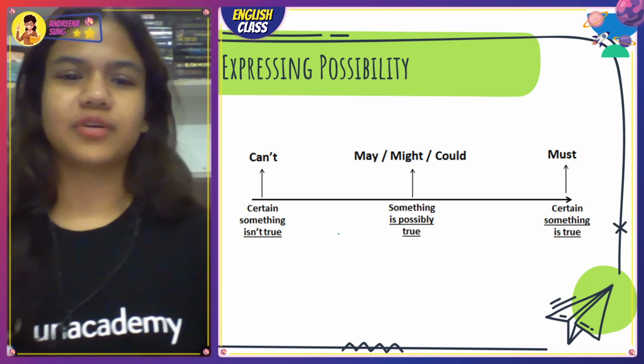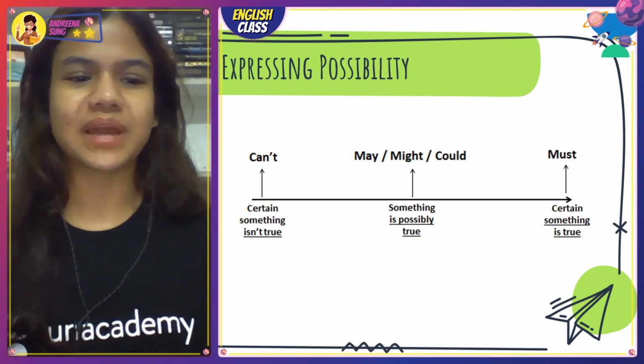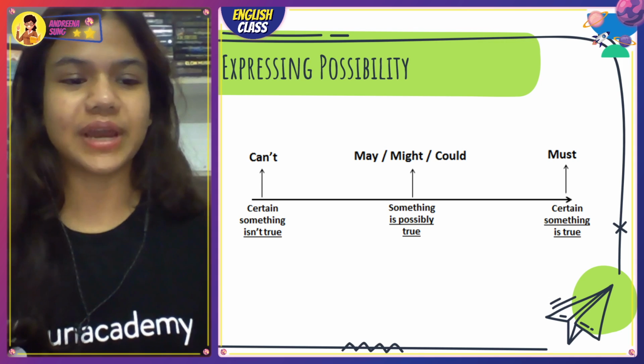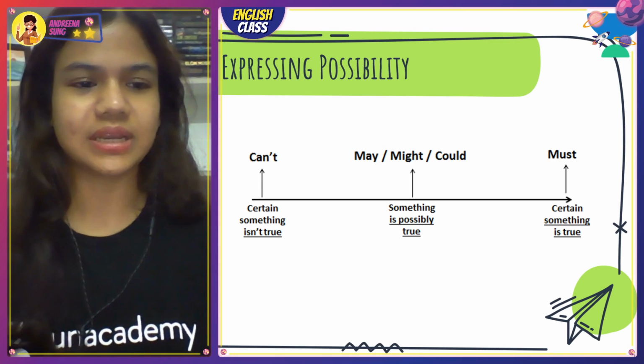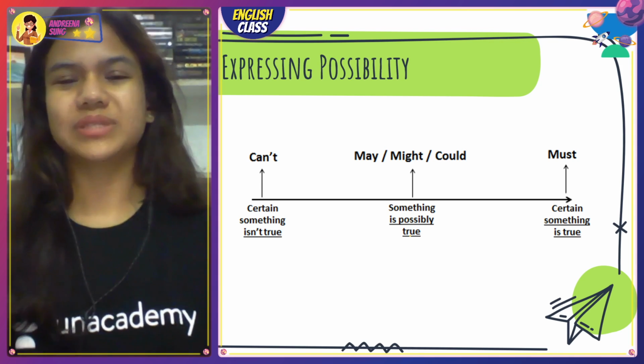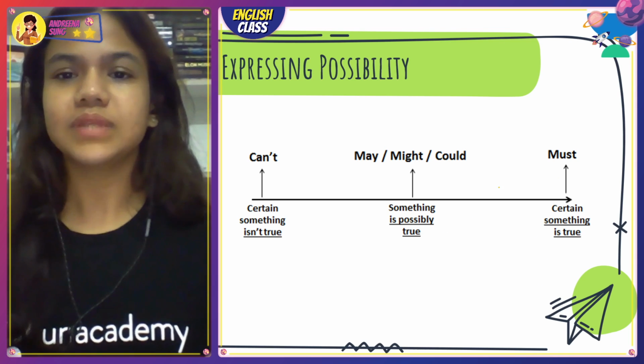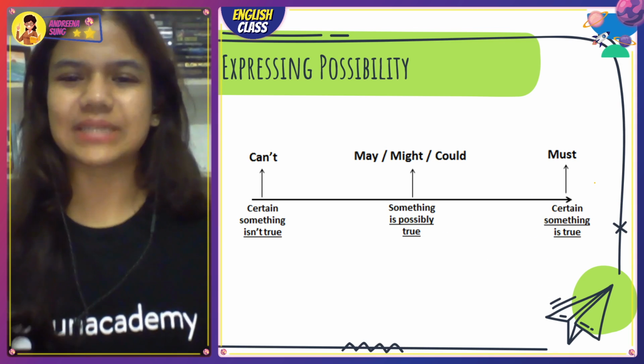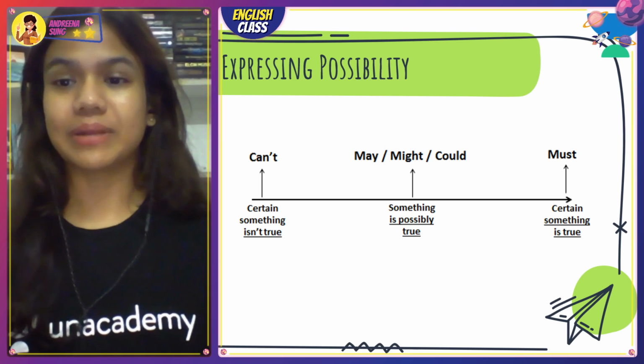I don't have favorite math diagrams, but I have favorite English grammar diagrams. Interesting. Let me change the color of the pen. Blue is getting really boring. Okay, like I told you, there's can't, may, might, and could, and must.